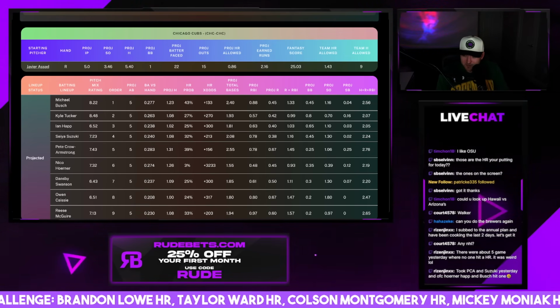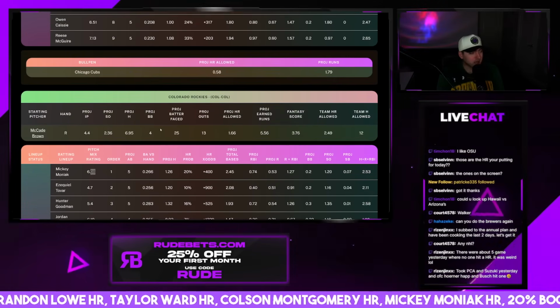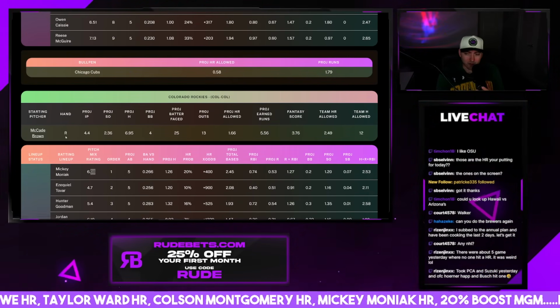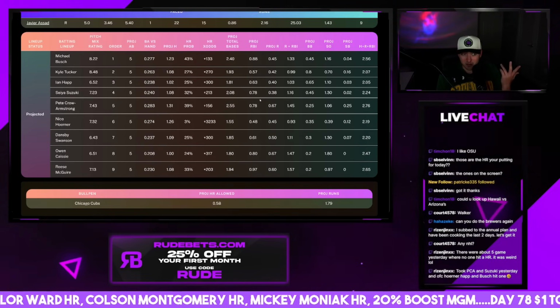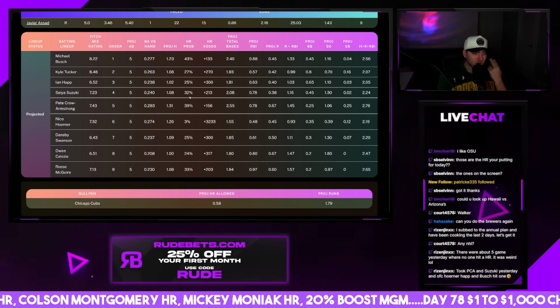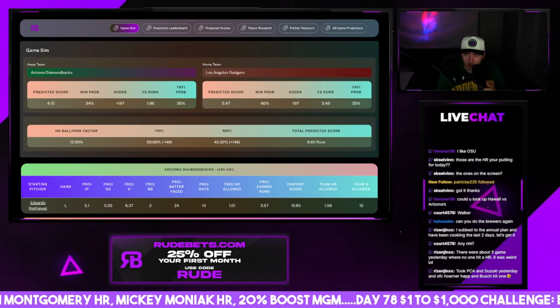I know it's a really small sample size here, McCade Brown. But I think it's worth taking a flyer on because today's slate kind of sucks. This is the only game that looks relatively exciting for home runs. So take a chance on it. And then Diamondbacks Dodgers, last one we're going to be able to go over here.